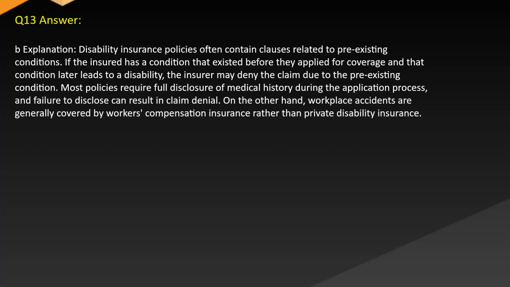Answer. B. Explanation. Disability insurance policies often contain clauses related to pre-existing conditions. If the insured has a condition that existed before they applied for coverage and that condition later leads to a disability, the insurer may deny the claim due to the pre-existing condition. Most policies require full disclosure of medical history during the application process, and failure to disclose can result in claim denial. On the other hand, workplace accidents are generally covered by workers' compensation insurance rather than private disability insurance.